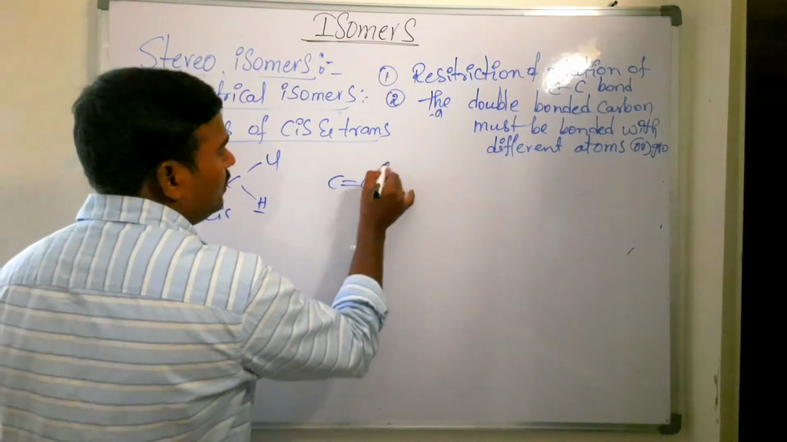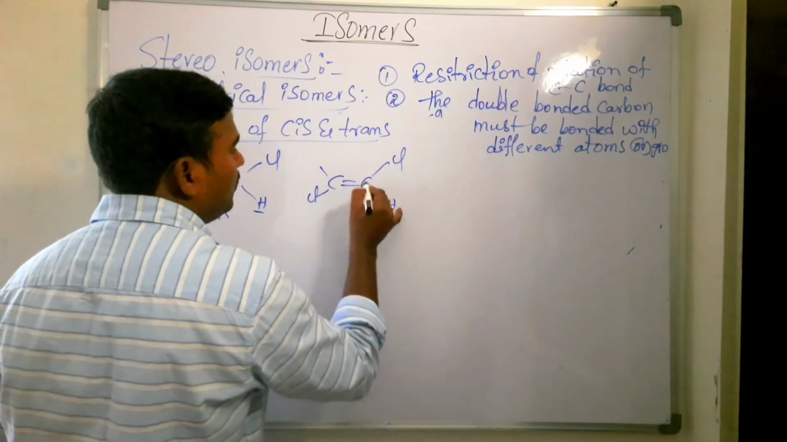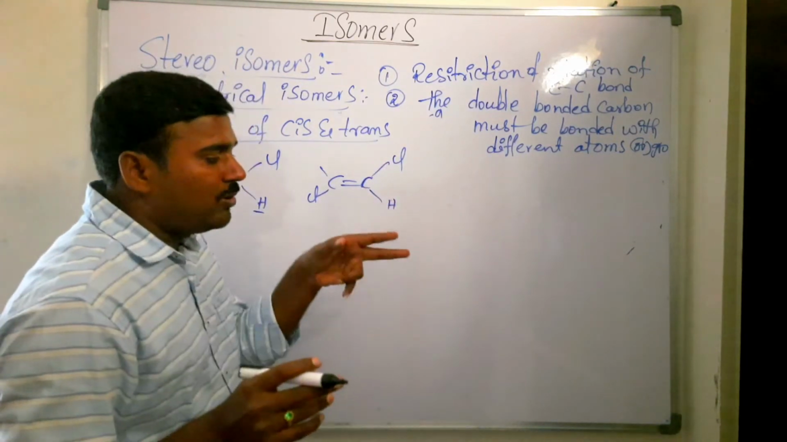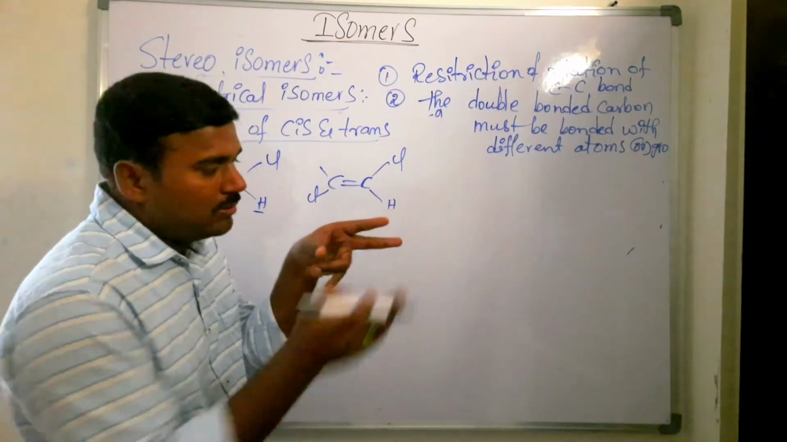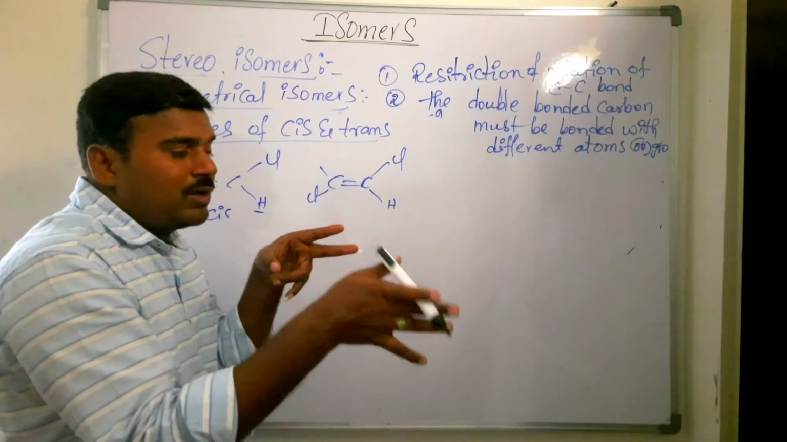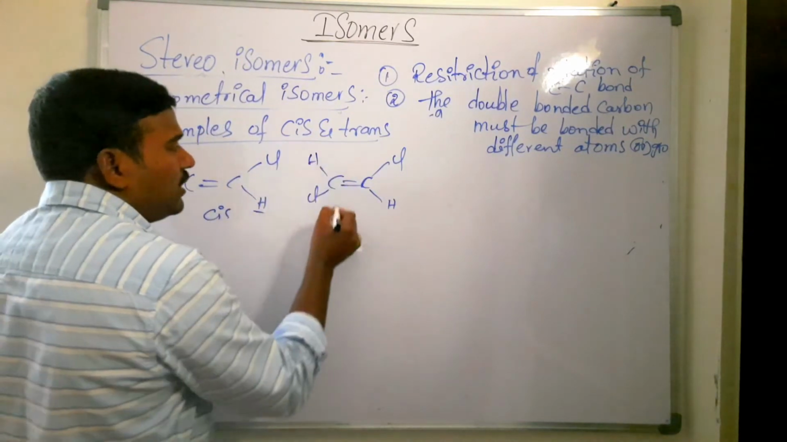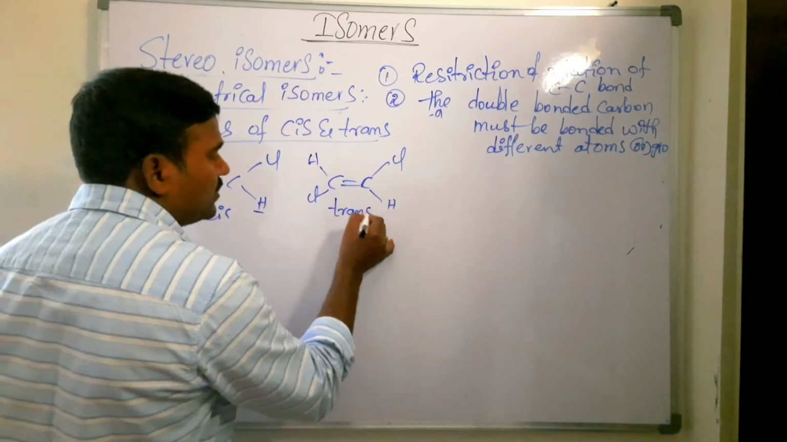Now here, the two chlorine atoms are present on the opposite side of the double bond. You have to remember that the double bond is like this, it is perpendicular, so there is a front side and a back side. If the same type of atoms are present on the same side, then it is called cis. If they are present on the opposite side, then it is called trans isomer.